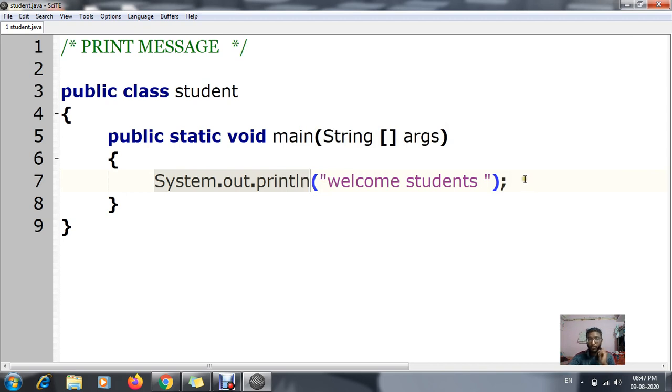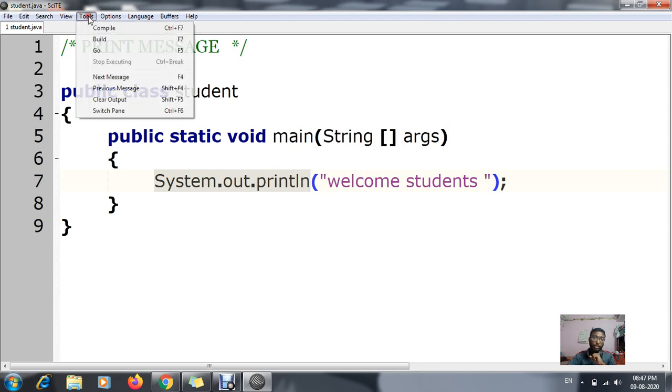Now after saving your file, the next step is to get the output. For getting the output, go to tools, compile. And why are we using this compile?